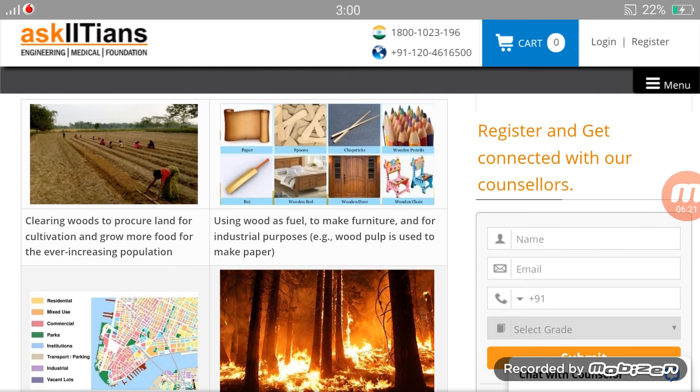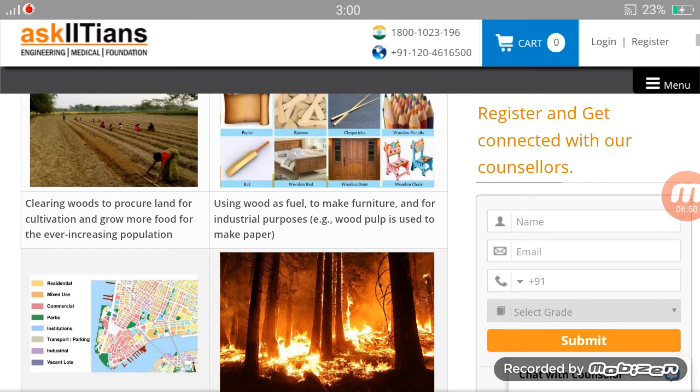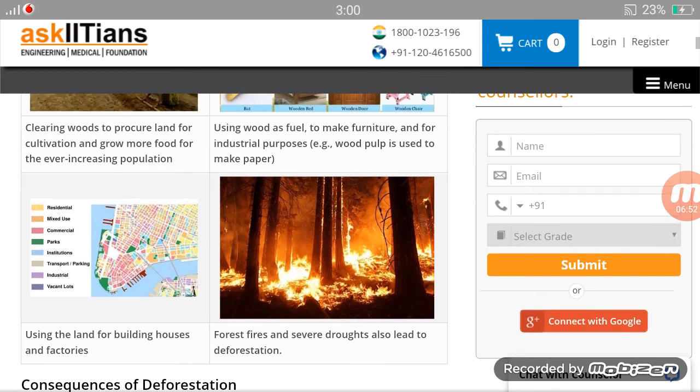The second reason is using wood as fuel, to make furniture and for industrial purposes. For example, wood pulp is used to make paper. Secondly, trees are cut down for their wood, as wood is used as a fuel, and wood is also used to make furniture and for industrial purposes. Many industries are also using wood for different purposes. So wood is used here, and for example, what is given here is that wood pulp is used to make paper. So this is the second reason, and then we will read about the third reason.